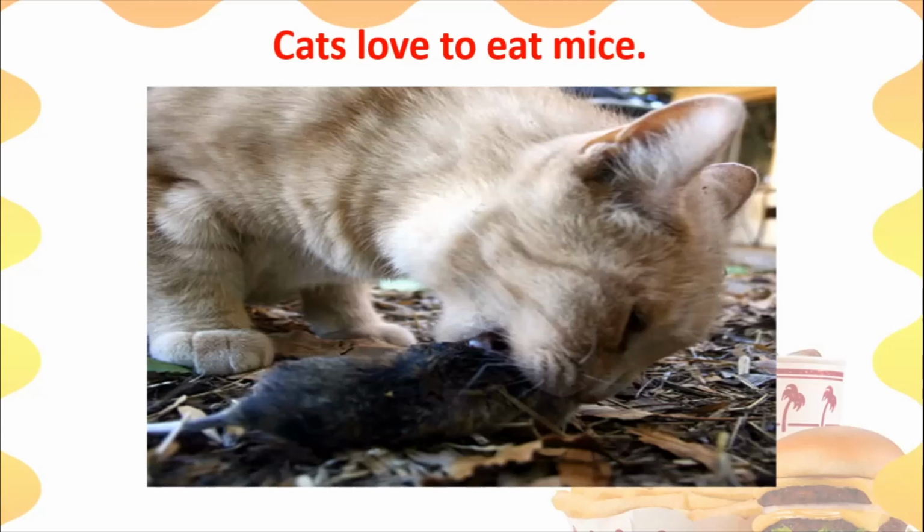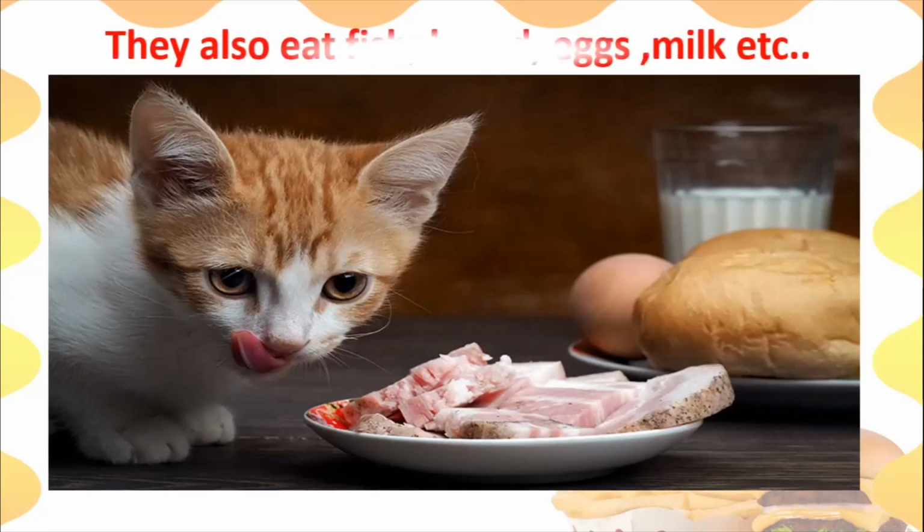So cats, children, actually they love to eat mice. Okay, you know that there is this very famous cartoon called Tom and Jerry, where Tom is the cat and Jerry is the mouse, and Tom is forever running in order to kill this Jerry. Okay, so cats, they love to eat mice. That is their natural kind of food. Okay, but they can also eat other things, like they can eat fish, they can eat bread, they can eat eggs, milk, etc.